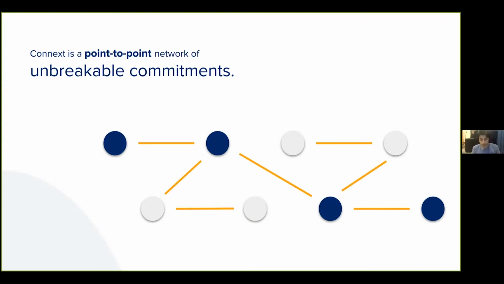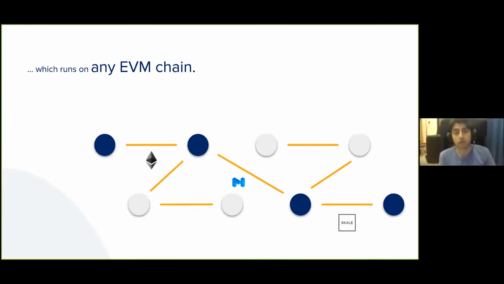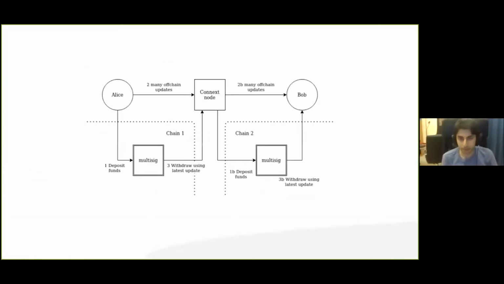And the consequence of this is that you can run Connext on any EVM chain, and not only on an EVM chain, but across a bunch of different EVM chains, because from a whole network structure standpoint, users can have channels running on many chains concurrently. So let's examine a little bit more about what that means, because it's a little bit of a complex concept.